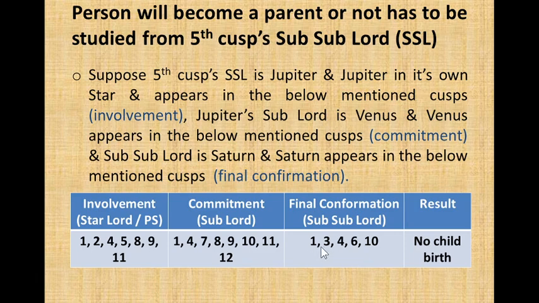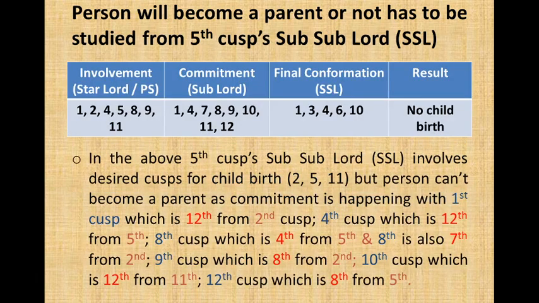And in final confirmation, Saturn appears in 1, 3, 4, 6, 10. 1 is 12th from 2nd, 4th is 12th from 5th, 6th is supportive to 5th, 10th is not supportive to 5th. So because in commitment and final confirmation many favorable cusps are not appearing, but cusps that are not favorable are appearing, it can cause no childbirth despite the dasha being favorable.